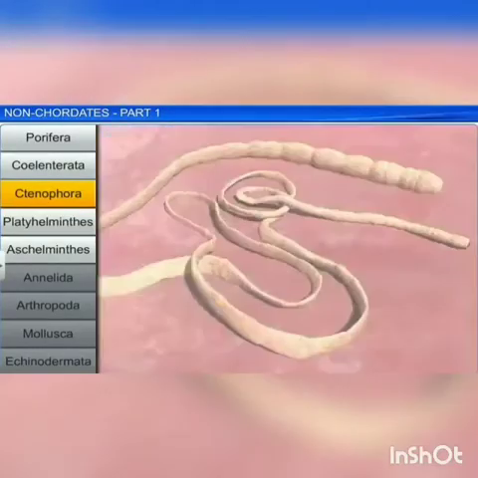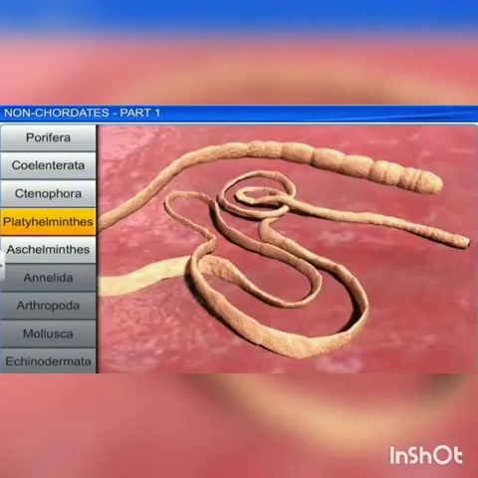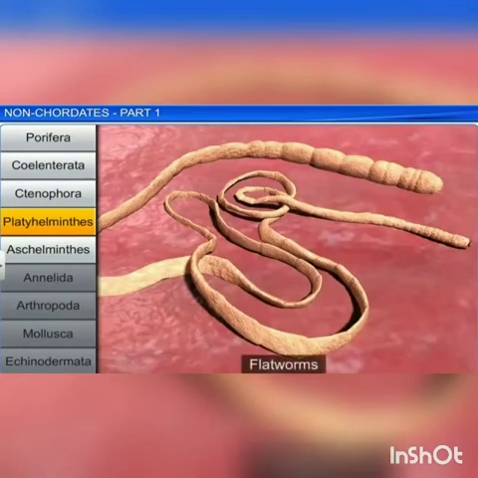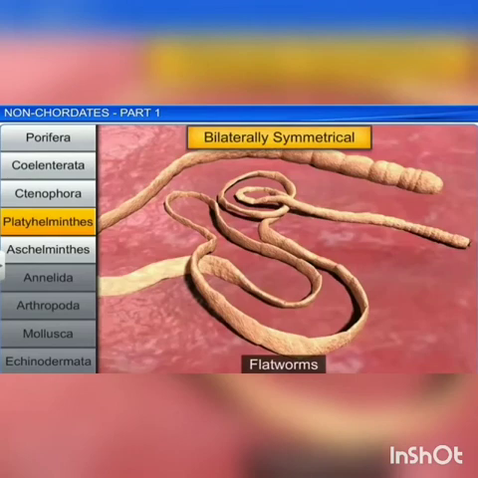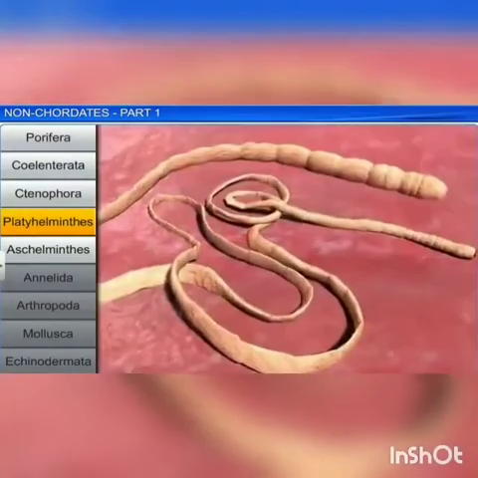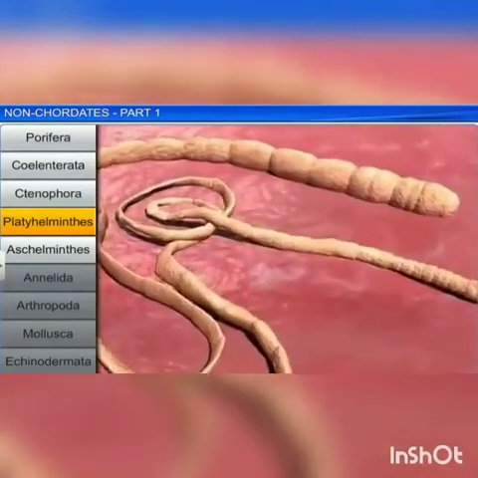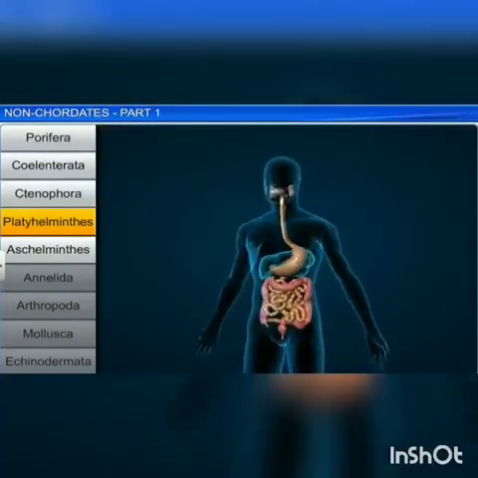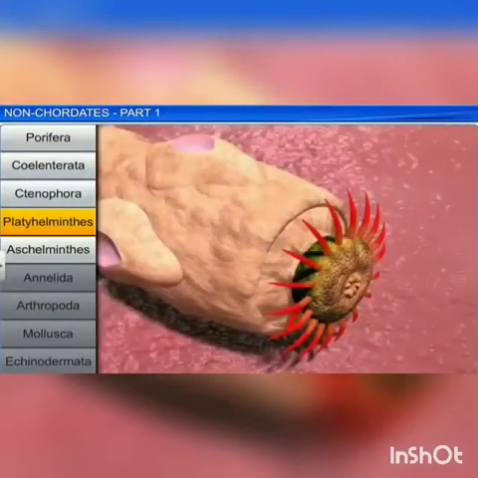Next, we move on to the phylum Platyhelminthes. They have a dorsoventrally flattened body, hence they are called flatworms. They are bilaterally symmetrical, triploblastic, acoelomate animals with organ system level of organization. They are mostly endoparasites of animals including human beings. They live as endoparasites inside the host.